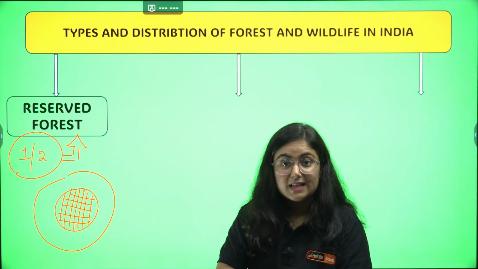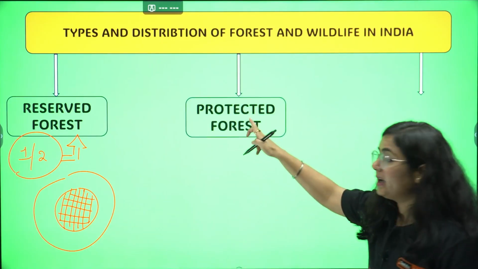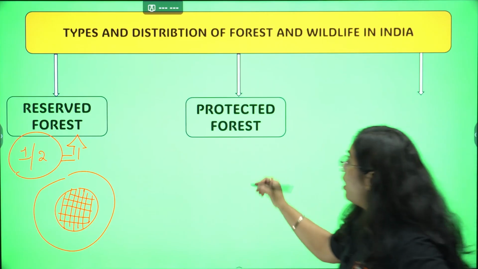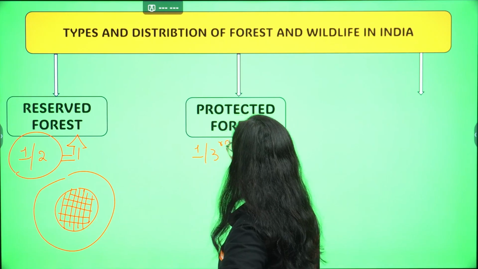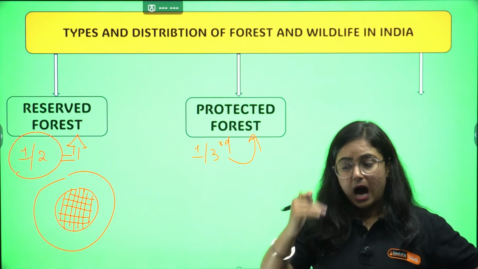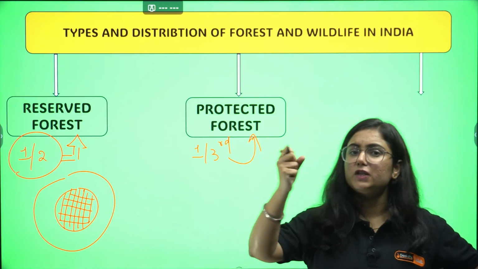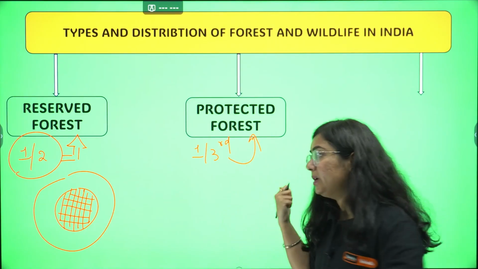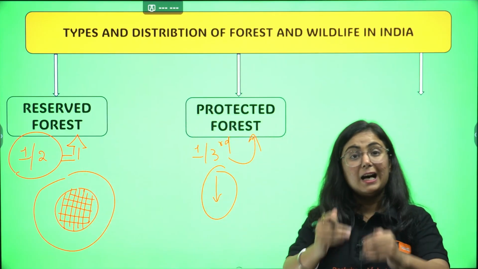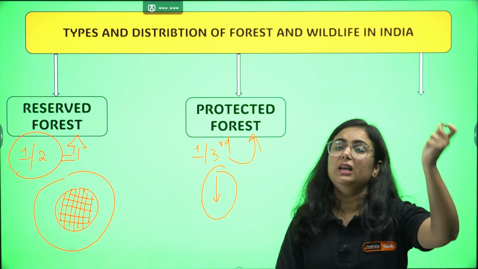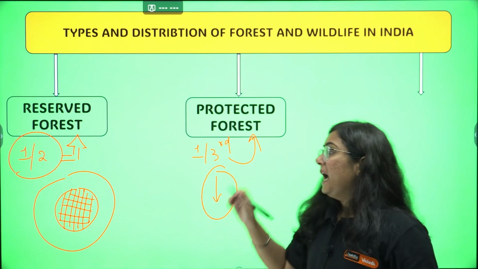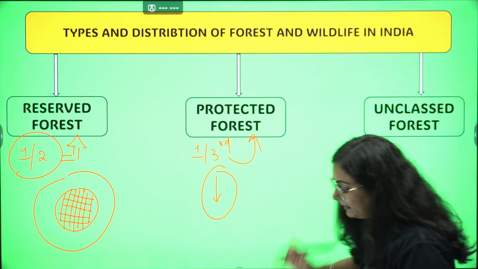The strictness is more in the reserved forest in comparison to the next one, that is protected forest. Now 1/3 of the total forest area comes under protected forest. There are certain restrictions regarding human activities and the interference of local communities in this area, but the strictness is less in comparison to reserved forest. They are protected for the purpose of conservation in future, as well as for use by the government too.